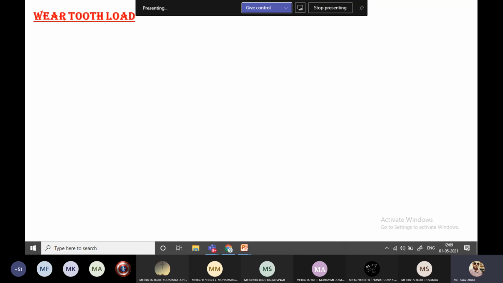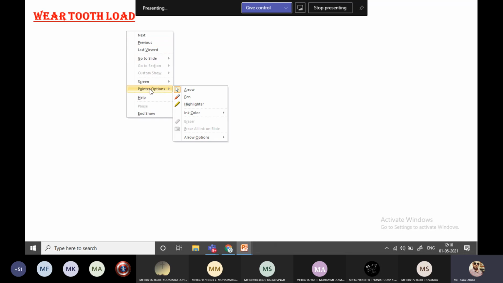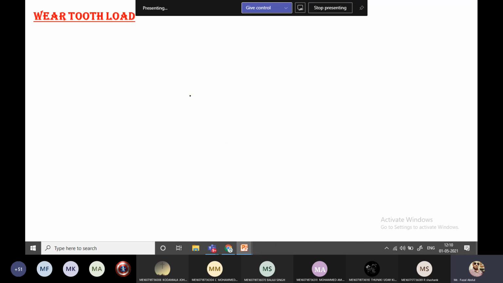Next one is the wear load acting on the gear teeth. The maximum load that a gear can carry without premature wear depends on the radius of curvature of the gear teeth profile, and on the elasticity and the surface fatigue limits of the material.